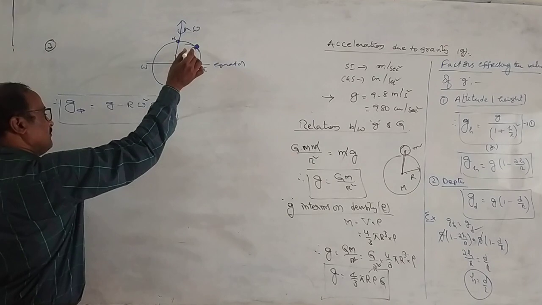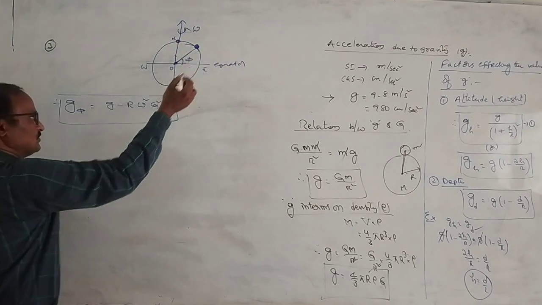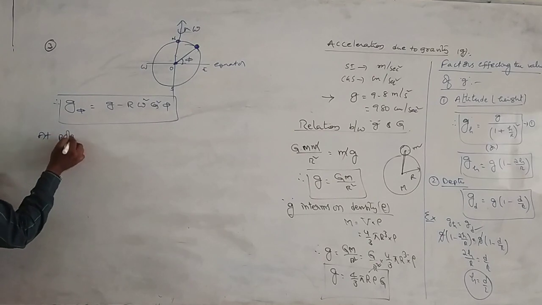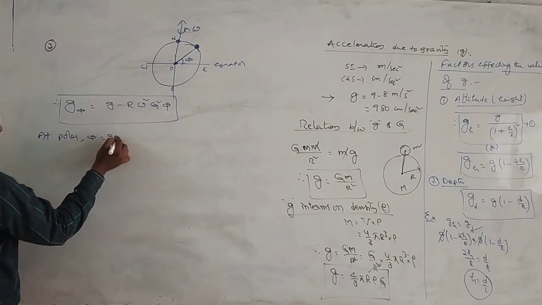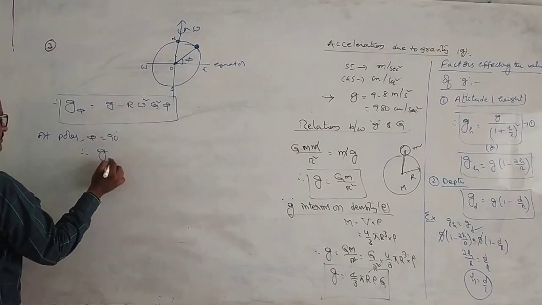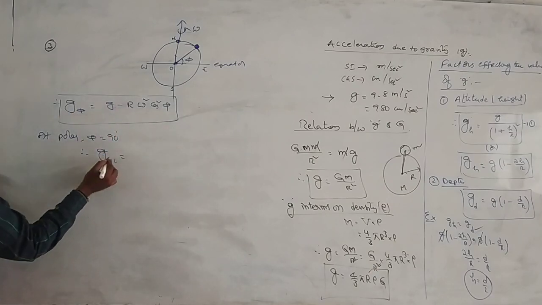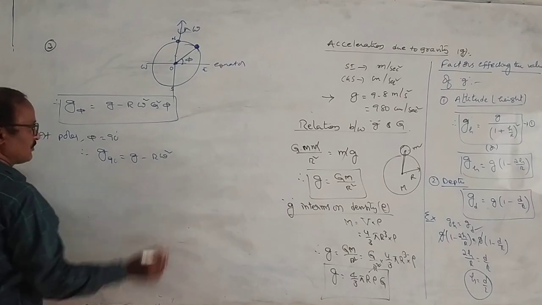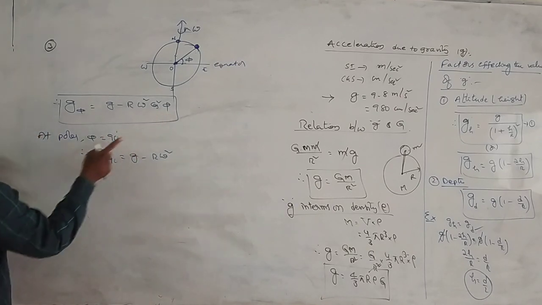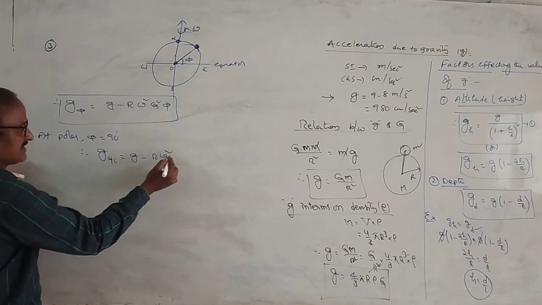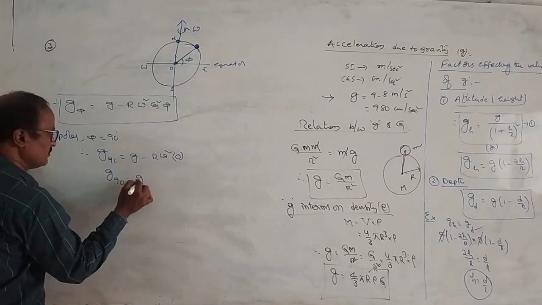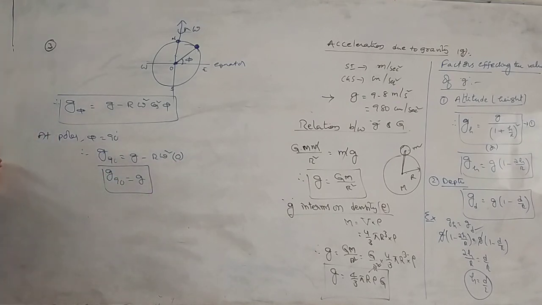If the body is lying at the pole, poles దగ్గర ఉన్నప్పుడు phi యొక్క వాల్యూ ఎంత అవుతుంది? 90. కాబట్టి at poles phi is equal to 90. Therefore G90 is equal to G minus r omega square into cos square phi. Cos 90 value ఎంత? 0. కాబట్టి G90 is equal to G.